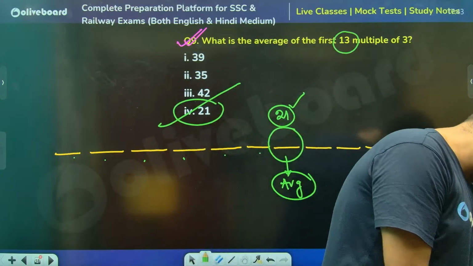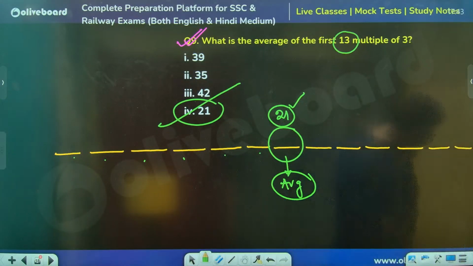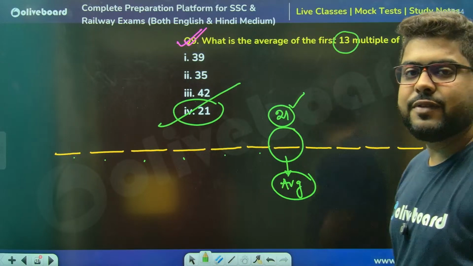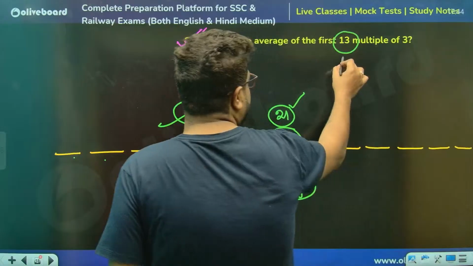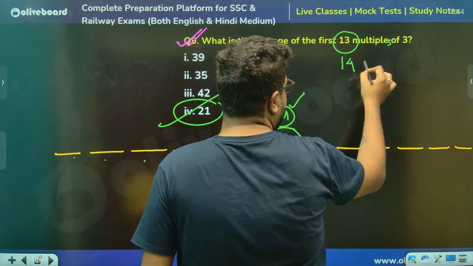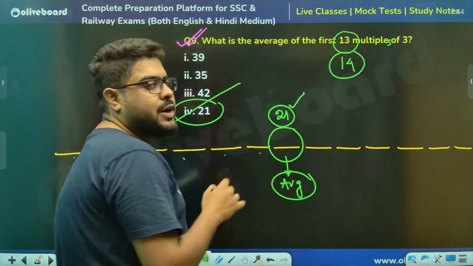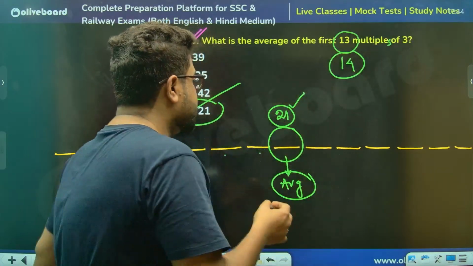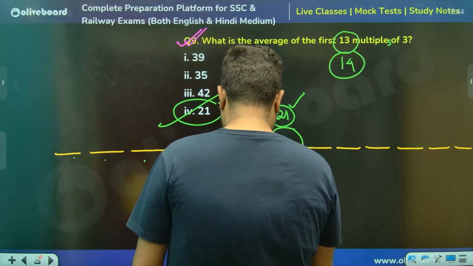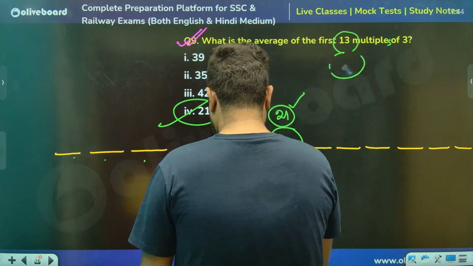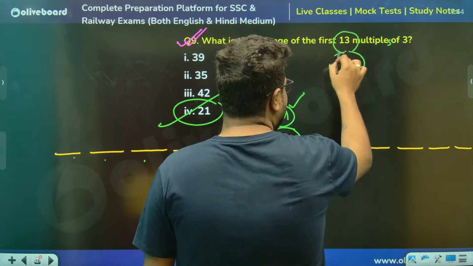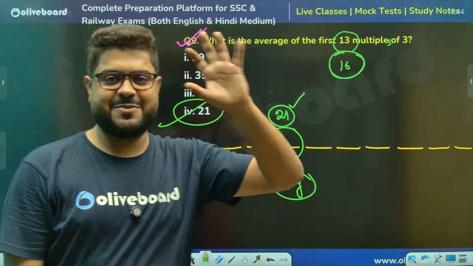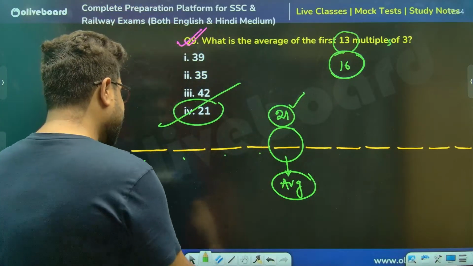21, yes, absolutely. Panmei, Arghamita, very good. Tell me, what will be the answer for the first 14 multiples of 3? Or rather, to make it look nicer, let's take 16 multiples. Otherwise it will look very ugly.